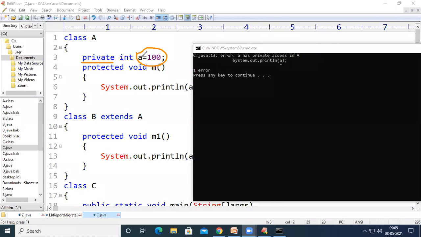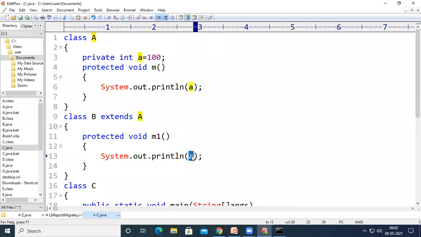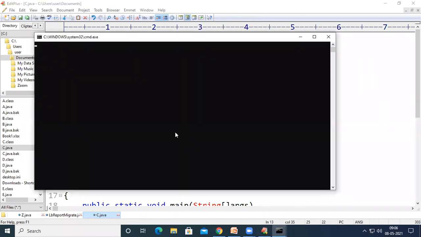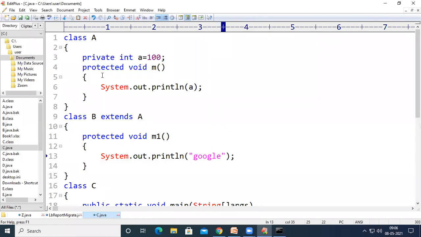So what we have to do here, we cannot access A. That's why we are going to print something called as some text. So if you do, it will be okay, because now we are not accessing the variable A inside class B. So it is private, so it can be printed here. It is private, it cannot be printed here, right?